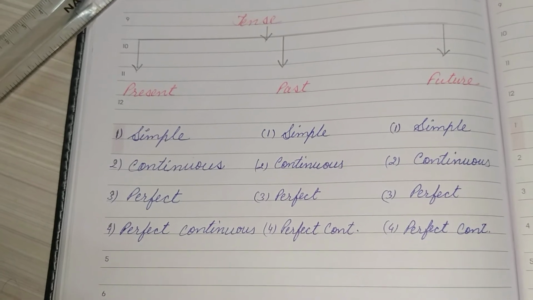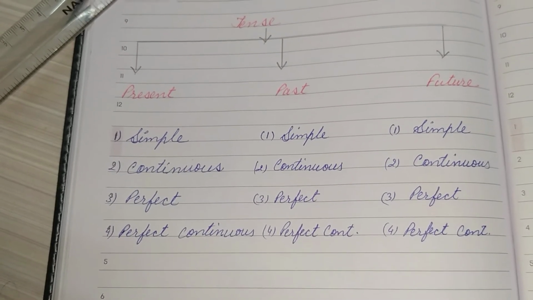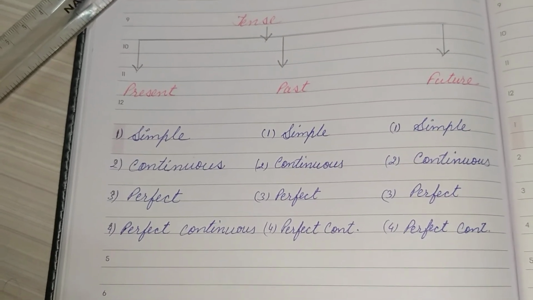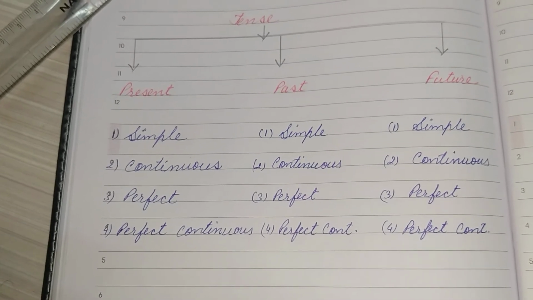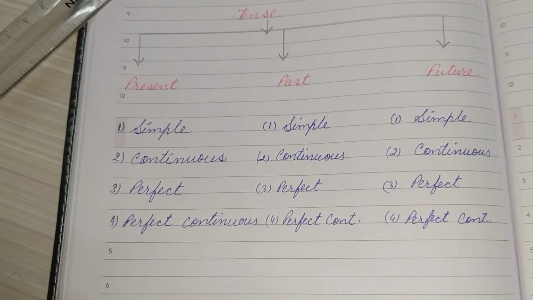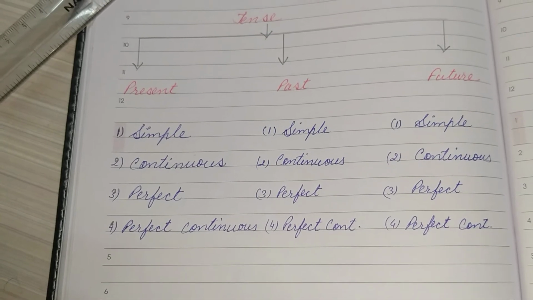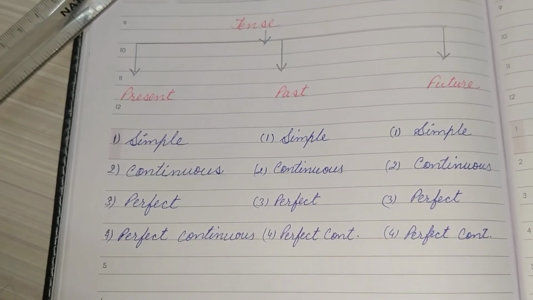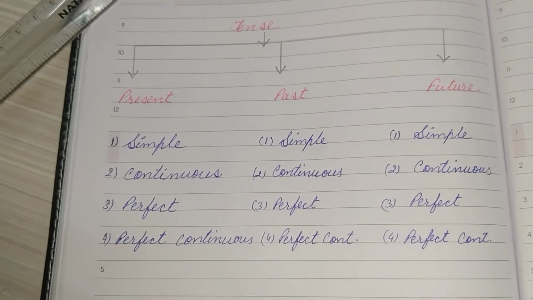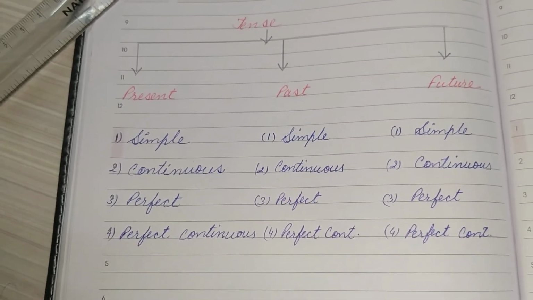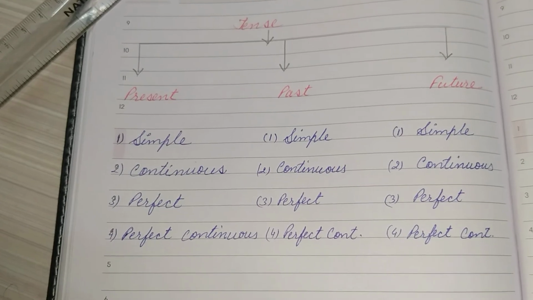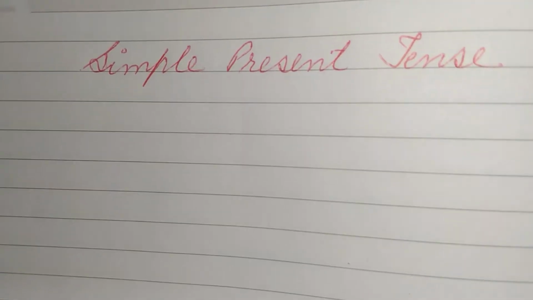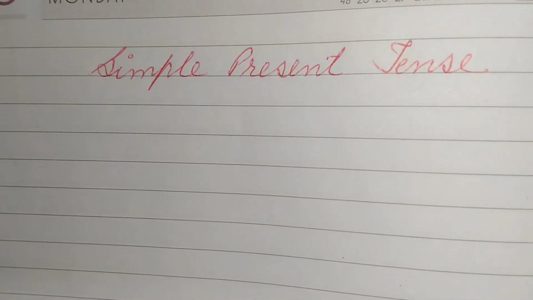So if we learn the four names, we can learn all the 12 names, because all the four subcategories are the same in present, in past, and in future. So these are only the names of tense. Further we will study in detail what the functions of these are or where we can use these tenses. Now let's see in detail.